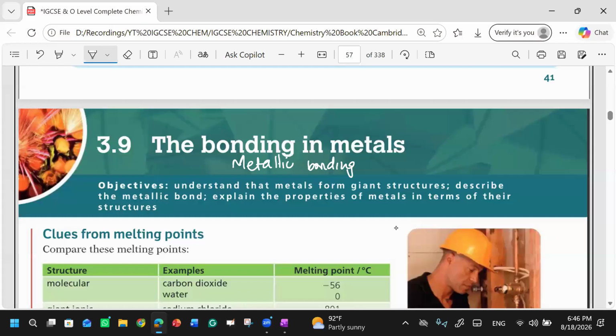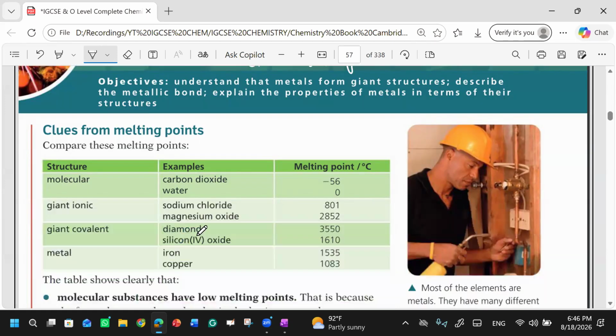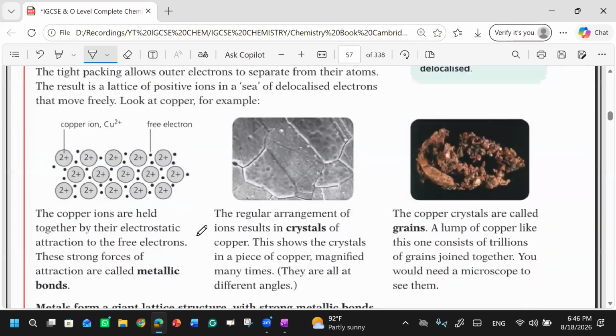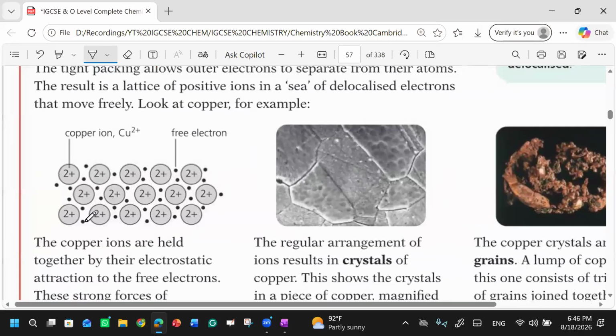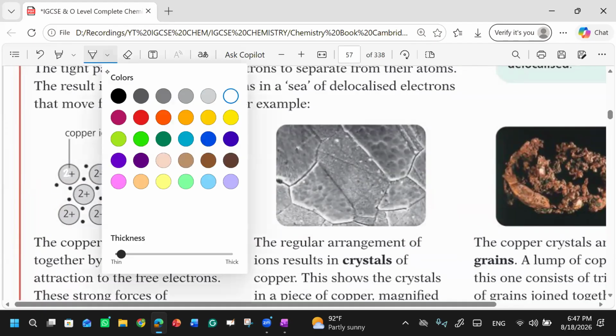Simply we say this is a chemical connection between two metal ions, right? How are metals bonded together? Firstly, you see there is one copper, this one.